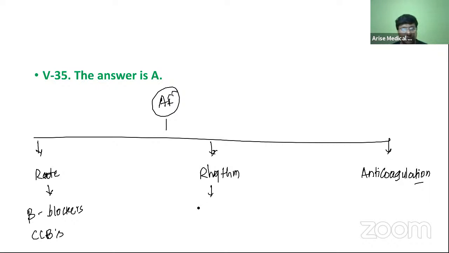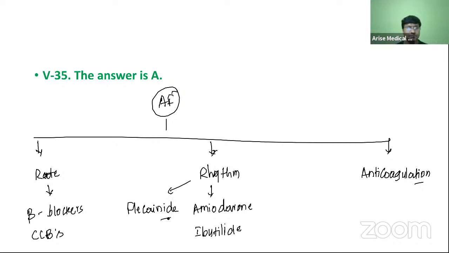Rhythm control, you can give amiodarone, ibutilide, and flecainide.